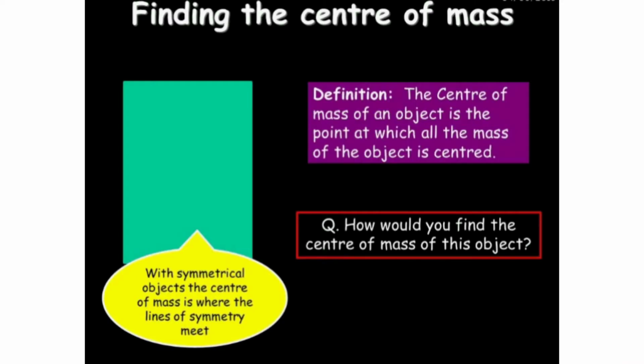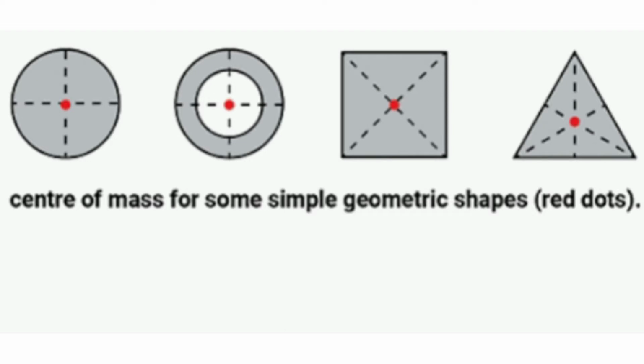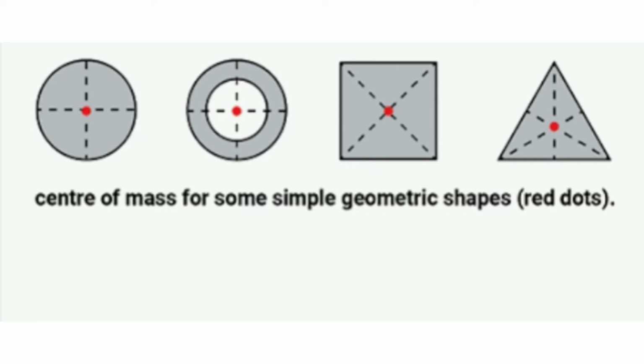How to find the center of mass? The center of mass of an object is the point at which all the mass of the object is centered. If an object is symmetrical, the center of mass is always on an axis of symmetry. For example, equilateral triangle, square, rectangle, cylinder, circle, etc.